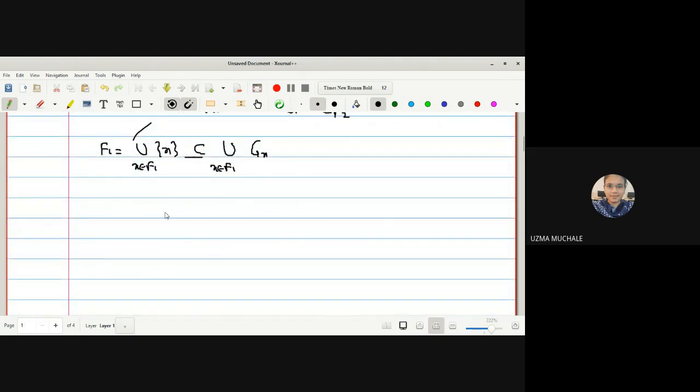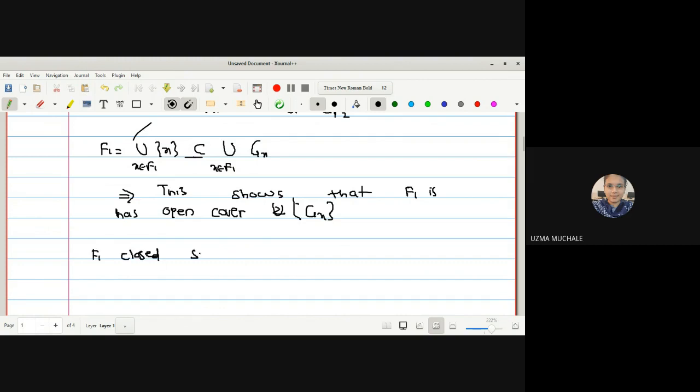This shows that F1 has an open cover. What is an open cover for F1? You can say the Gx form an open cover for F1. But we know that F1 is a closed set and X is a compact space.